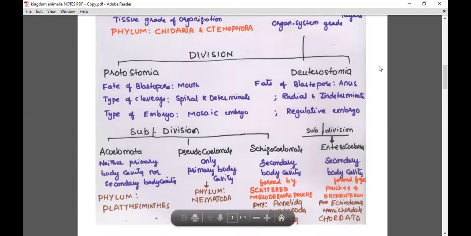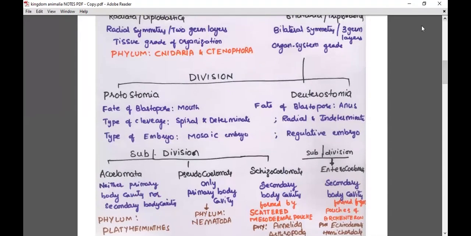Okay. So they have some other differences, that's why we classified. But what is common in all these phyla? Platyhelminthes to Chordata, they are common with bilateral symmetry, three germ layers, and organ system grade of organization. Next, grade bilateria is further classified into two. What are they? Division protostomia and division deuterostomia. We classify it as division protostomia, division deuterostomia.